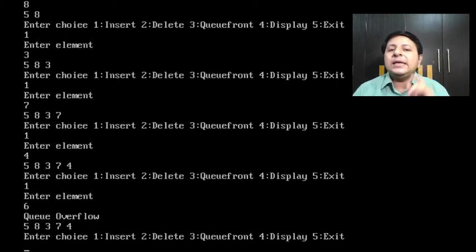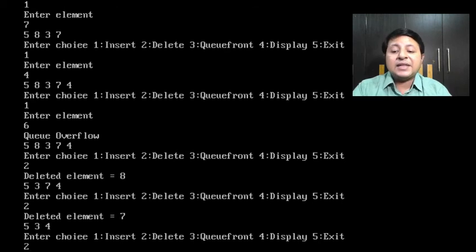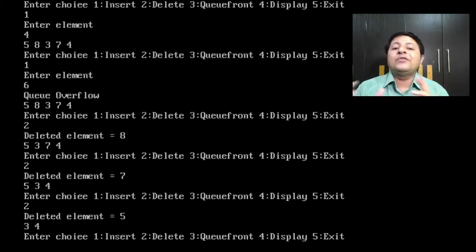Now, when I try to delete, it should delete 8. And then the rest of the elements should be shifted. Let's see. You can see it has identified max, deleted that, and the rest of the elements got properly shifted. Okay. Next, it will delete 7. You can see that. Perfect. Next, it will delete 5. See, if I had two 5s, they would be stored with the old 5 first and the new 5 later. While deleting also, the old 5 will get deleted first with the logic, because when I say the first 5 is max, the next 5, the new 5, is not greater than that. So it will not override this. In short, equal priority elements will follow first in, first out as we want.